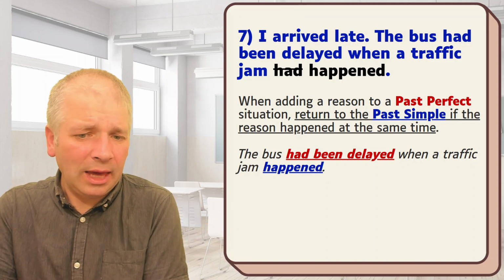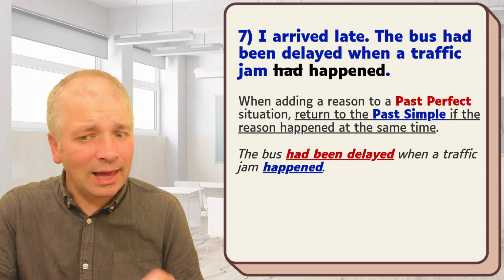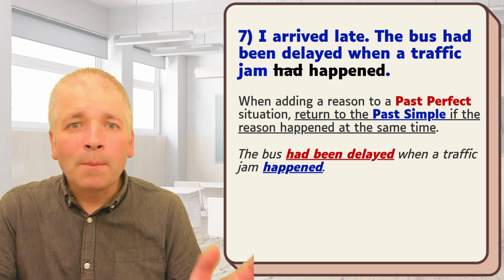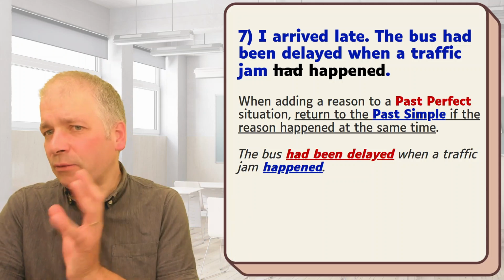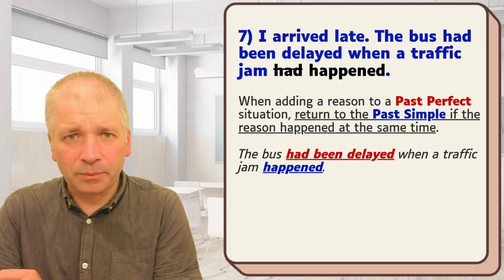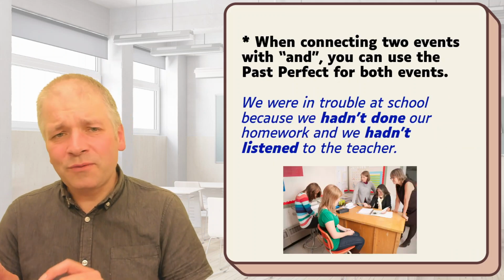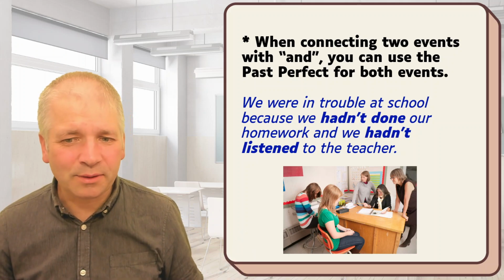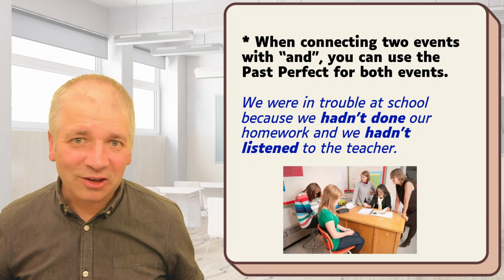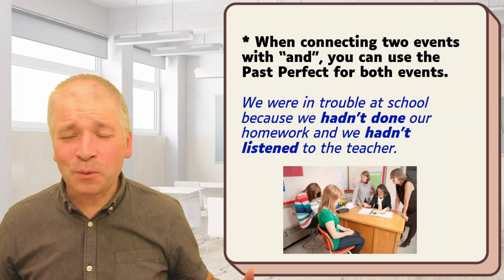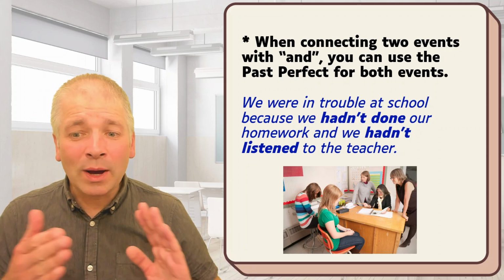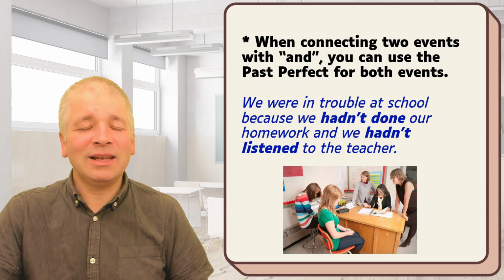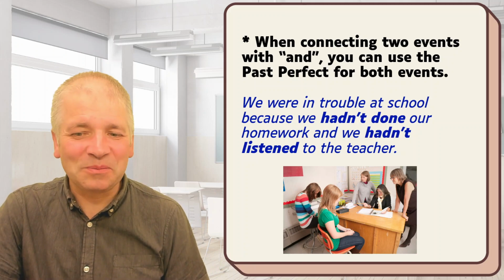What we should say here is the bus had been delayed when a traffic jam happened. Past perfect and the reason in the past simple. Note though that when you're connecting 2 events with and, you can use the past perfect for both events. For example, look at the children in the picture. This is what they said afterwards. We were in trouble at school because we hadn't done our homework and we hadn't listened to the teacher.